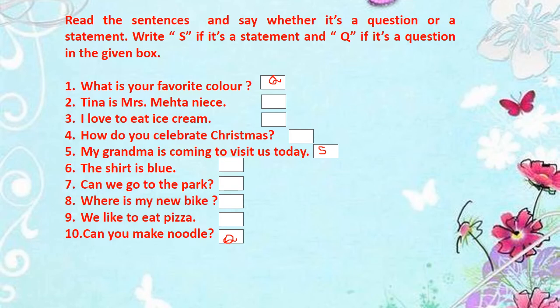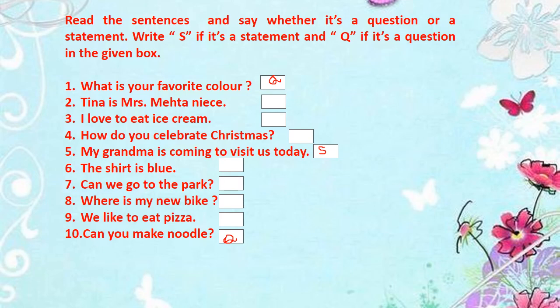Can we answer this? No, isn't it? So this sentence tells you something. It tells you that grandma is coming to visit us today. So this sentence is a statement. So we will write S for this.